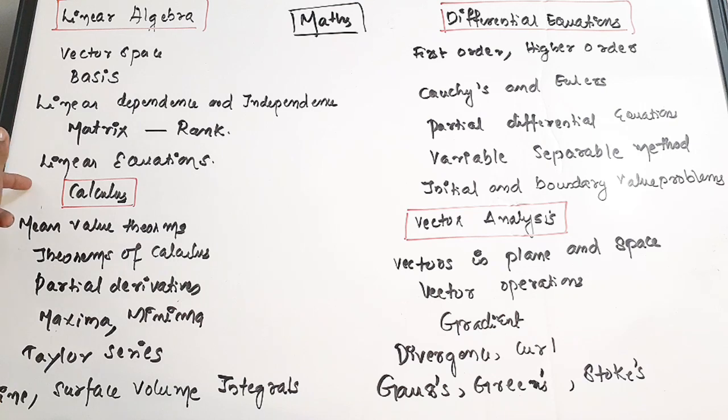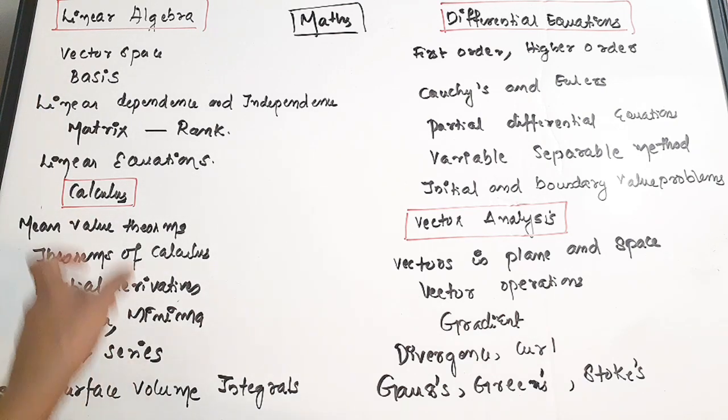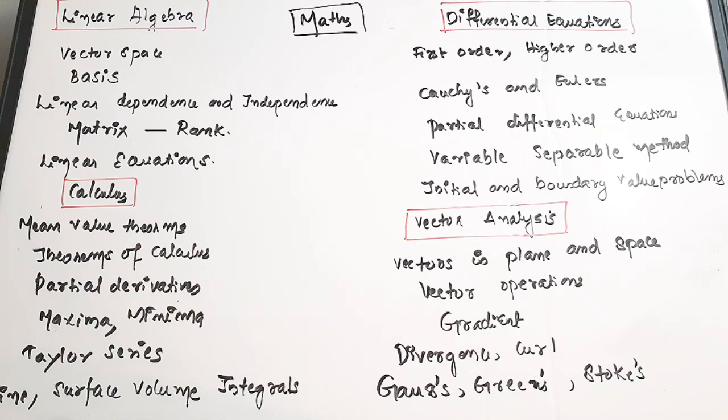These are the important areas which you have to prepare from the linear algebra chapter. Then from calculus: mean value theorems, various theorems of calculus, partial derivatives, maxima and minima type problems, Taylor series. Then these are very important: line, surface and volume integrals.